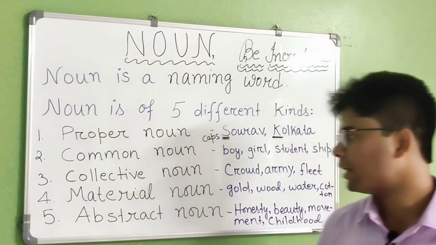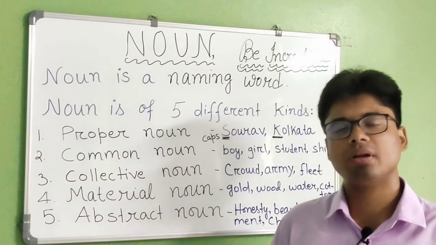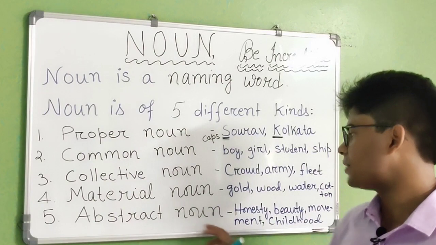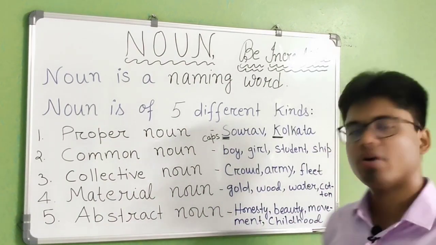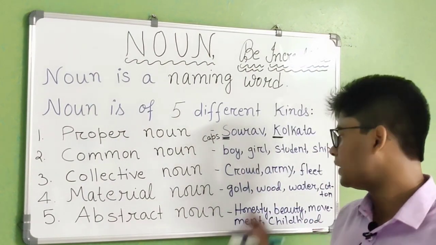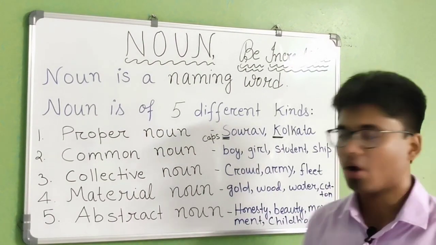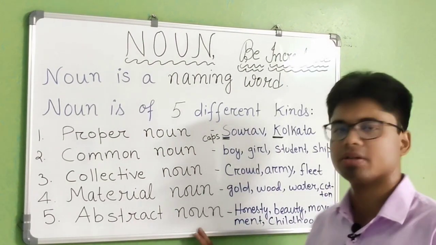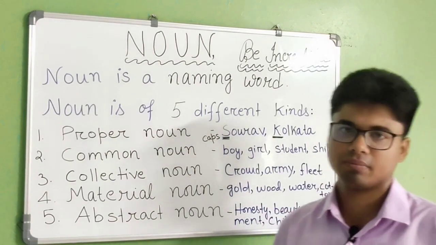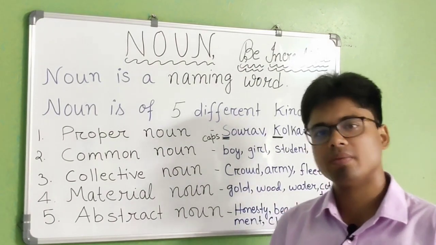Now if I talk about abstract noun, it's very common. Abstract noun is very common in the sense, don't get puzzled with this word common. Abstract noun, how will you understand? You have come to know the word honest, fine. Now if you add ty, honesty, so I have written honesty. Honesty is an example of abstract noun because abstract noun definition is a word that is showing the quality. So honesty is showing some kind of quality, okay.